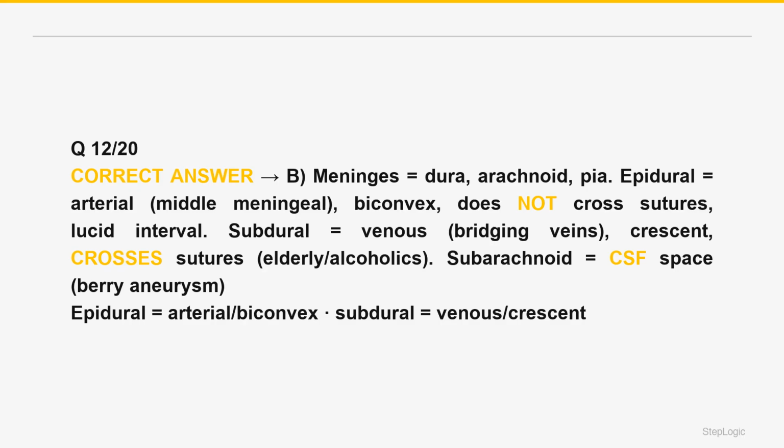A subdural hematoma lies between the dura and arachnoid. It is venous, from torn bridging veins, from acceleration-deceleration or shaking, or trivial trauma in the elderly and alcoholics whose brains have atrophied, stretching the veins. On CT, it is crescent-shaped, concave, and crosses suture lines, but not the midline or dural reflections, often with a slower, more insidious course. A subarachnoid hemorrhage is bleeding into the CSF-filled subarachnoid space, classically from a ruptured berry aneurysm, worst headache of my life, thunderclap. The arterial biconvex epidural versus venous crescent subdural distinction is correct.